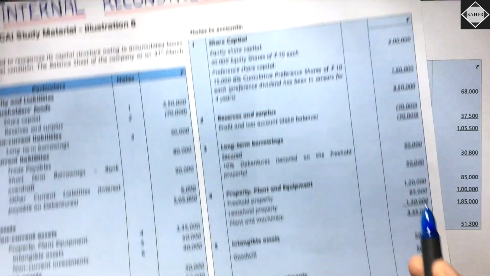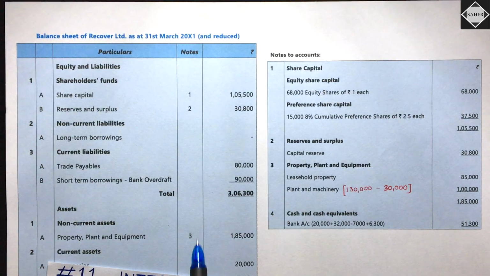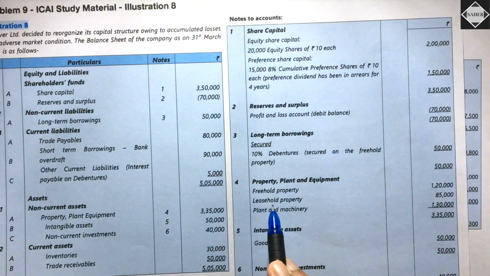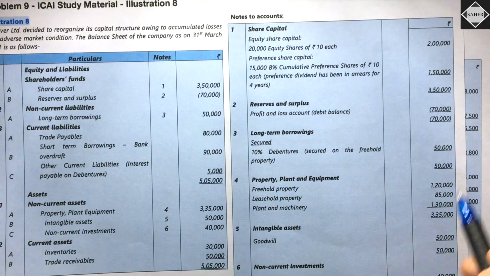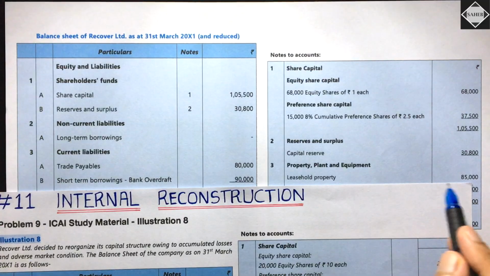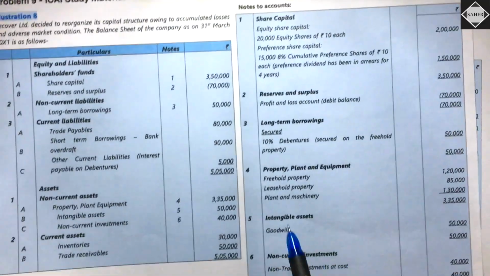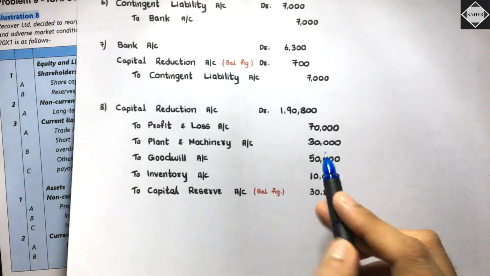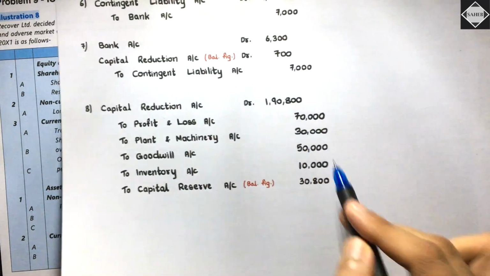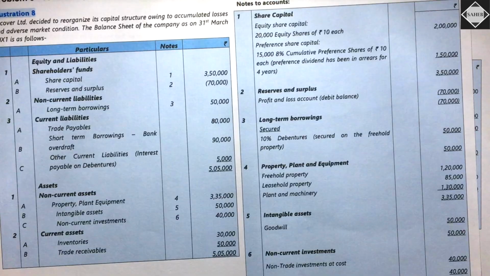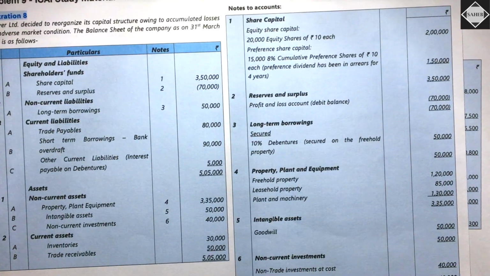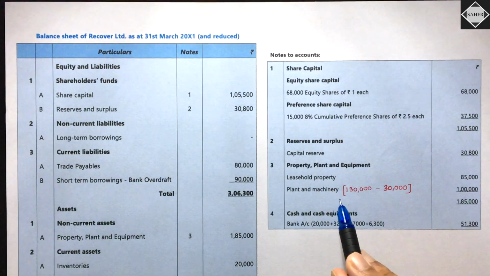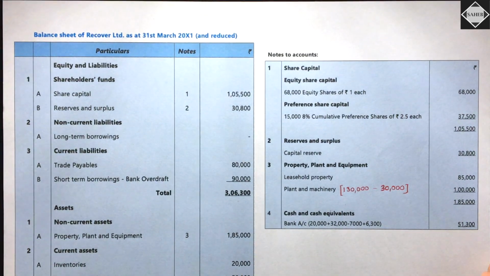So here, property, plant and equipment, note number 3. If you come over here, we don't have freehold property. Leasehold property, did we touch anything? No. So this will be there, 85,000 completely. Leasehold property 85,000. What about plant and machinery? We have written it down by 30,000. A 30,000 reduction has happened in the big entry. So reduce 30,000 from that 1,30,000, which equals 1 lakh plant and machinery. Is it clear? Simple.